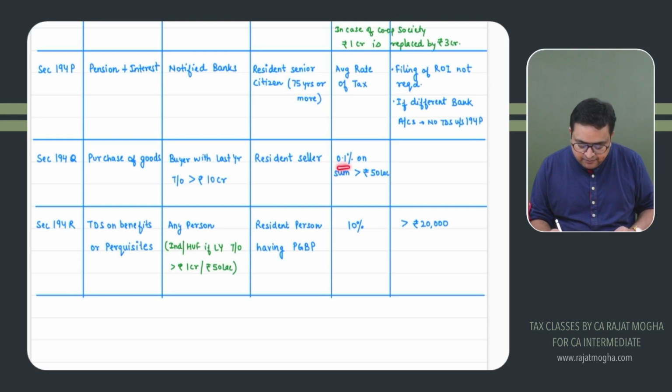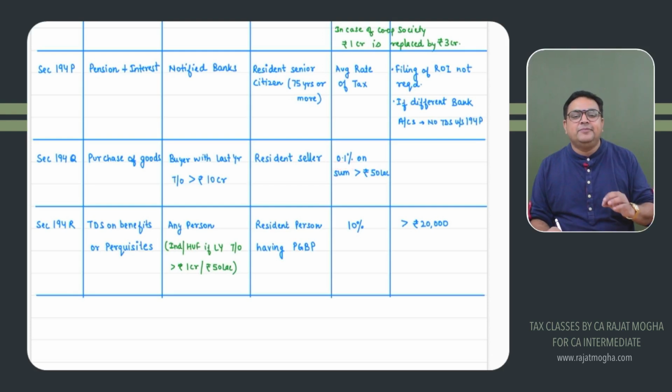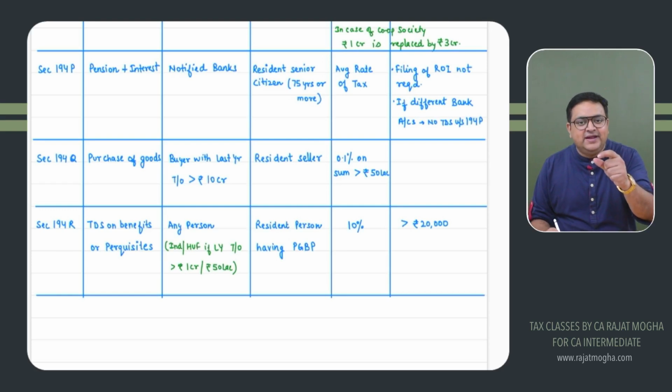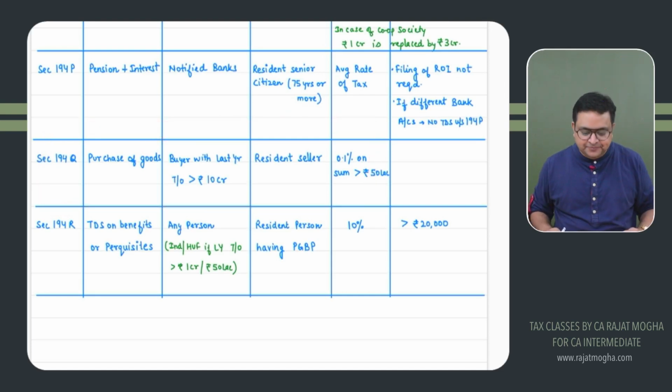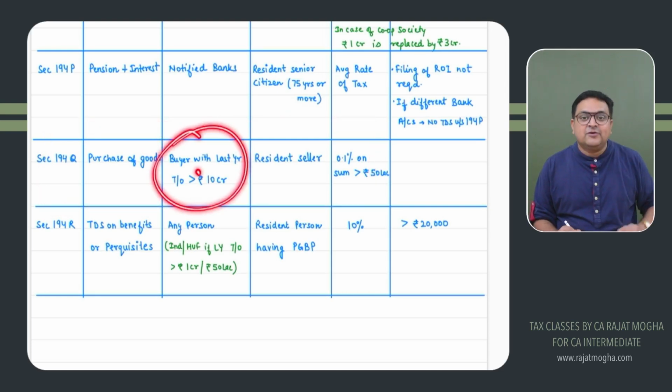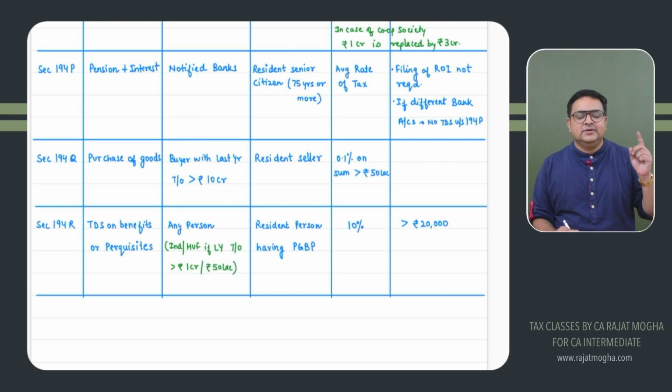How much? 0.1%. 0.1% on the amount exceeding 50 lakh. Getting it? Exceeding 50. So if we are purchasing for 51 lakh, on the first 50 we will not deduct, but on the exceeding amount of 1 lakh we will be deducting 0.1% TDS. Here again, the government would like to trace high value transactions. So a buyer whose turnover of the last year is more than 10 crores and who is purchasing goods from someone for more than 50 lakh rupees will deduct TDS at 0.1% on the excess over 50 lakh rupees.